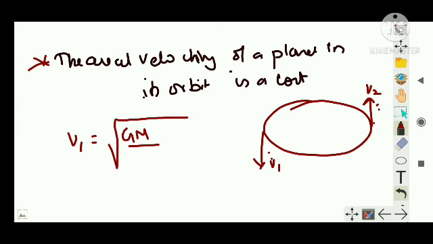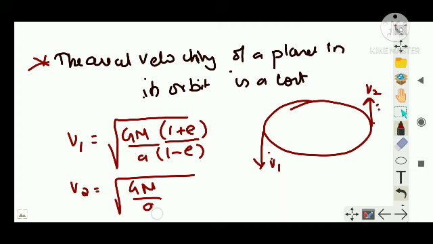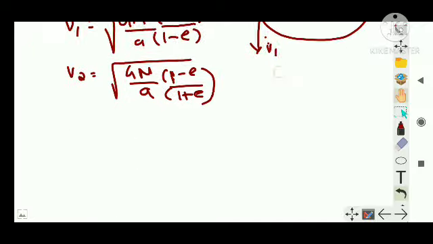Then v1 is equal to root of GM by a into (1 plus e) divided by (1 minus e). Similarly, v2 is equal to root of GM by a into (1 minus e) divided by (1 plus e), it becomes the reciprocal now. Right? Just write down this equation. As per your textbook, this much portion is there.